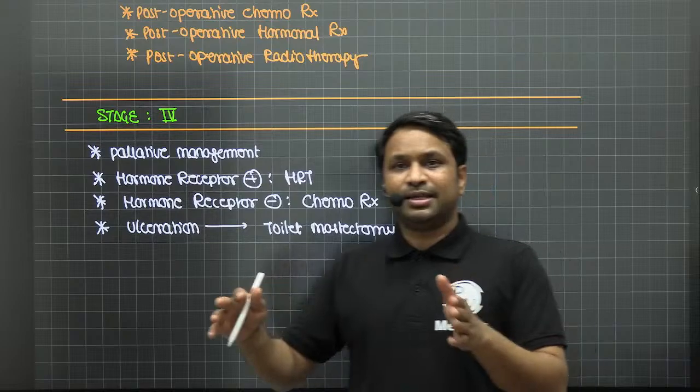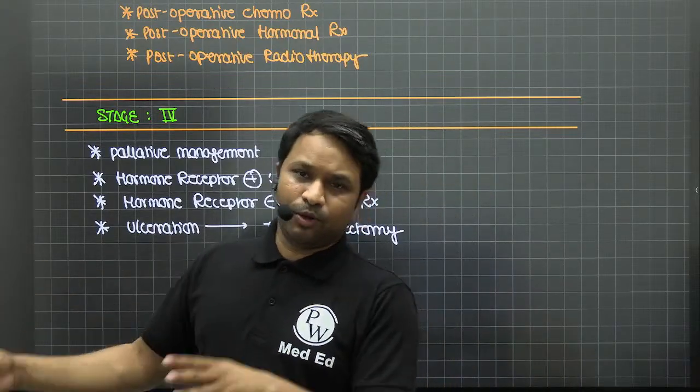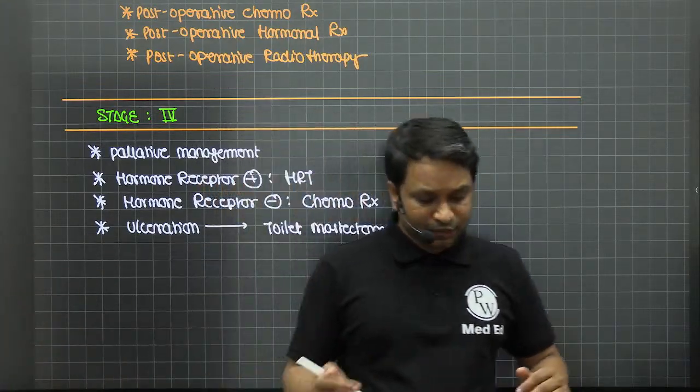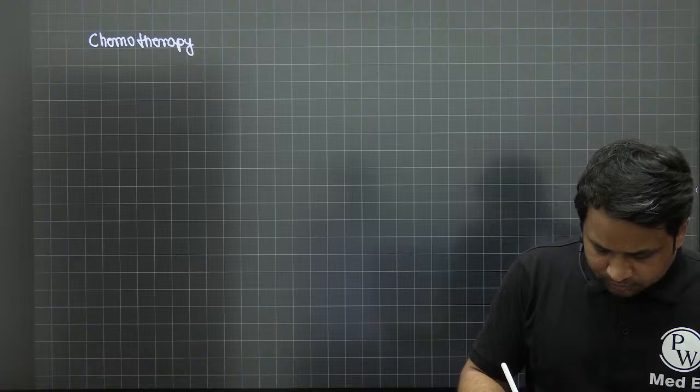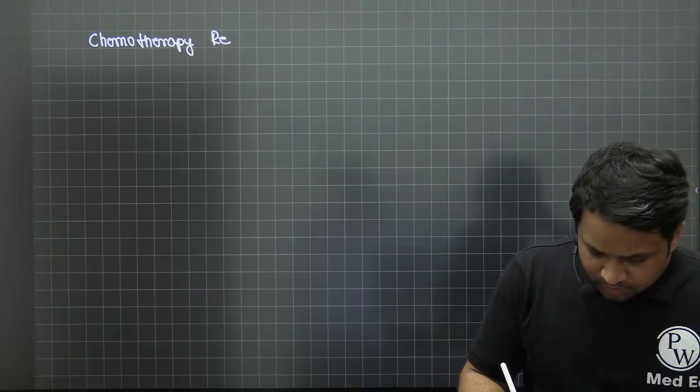So we learned what you will do for stage 1, 2A, 2B, what you will do for 3A, 3B, 3C, and what you will do for stage 4. Now we use the words chemotherapy, hormonal therapy, and radiotherapy. A quick word on the chemotherapy regimens, right?